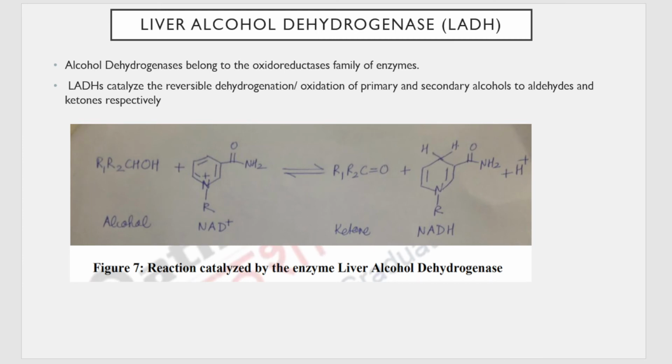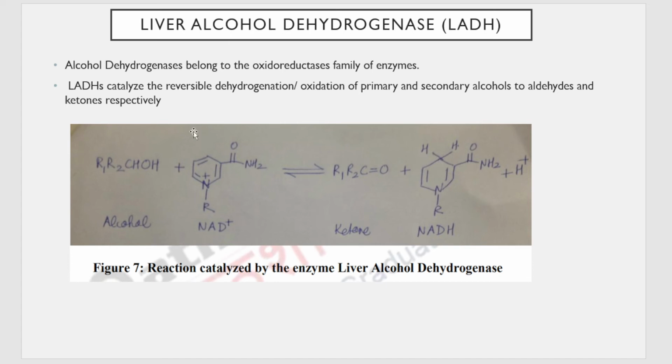the next type of protein, liver alcohol dehydrogenase. As the name tells you, it is alcohol dehydrogenase. It belongs to the oxidoreductase family of enzymes. And what do these LADH do? They do a dehydrogenation reaction. Dehydrogenation, that is removal of hydrogen, is also called oxidation. So you can tell that their function is either dehydrogenation or oxidation of primary and secondary alcohols. And what do primary and secondary alcohols give on oxidation? They give aldehydes and ketones.